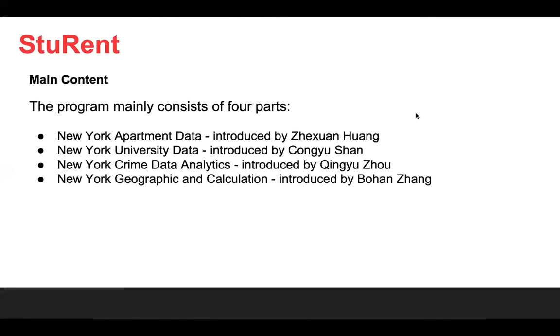Next, we will go to the main content of the project. The main content is separated into 4 parts. The first one is the apartment data, which will be introduced by Zhe Xuan, and the second one will be the university data, which will be introduced by Tong Yu. The third one will be crime data analytics, which will be introduced by Qin Yu, and the last one will be geographic and calculation, which will be introduced by Bo Han.